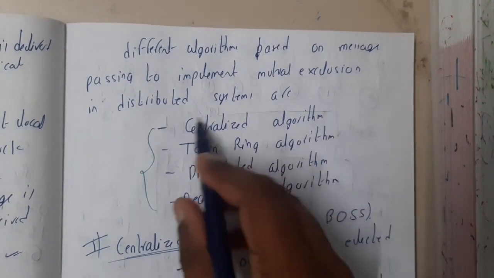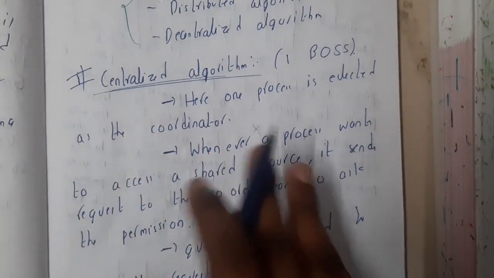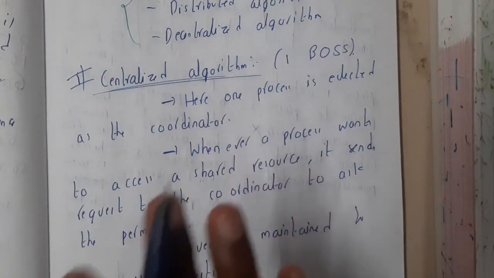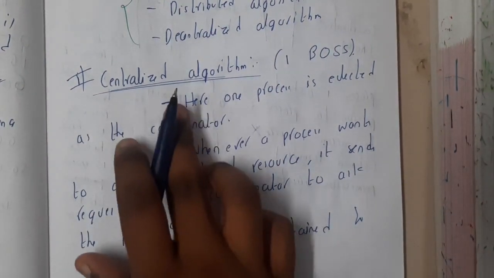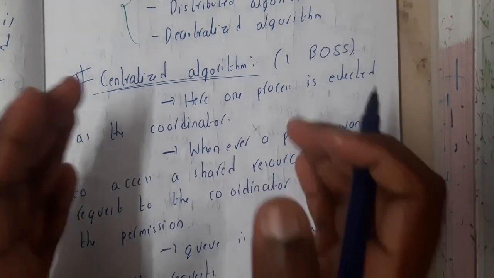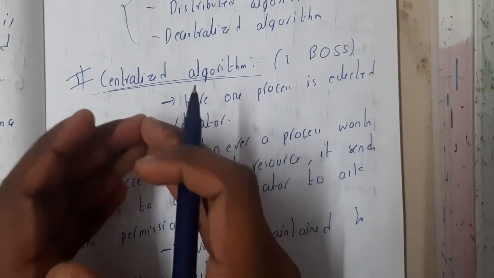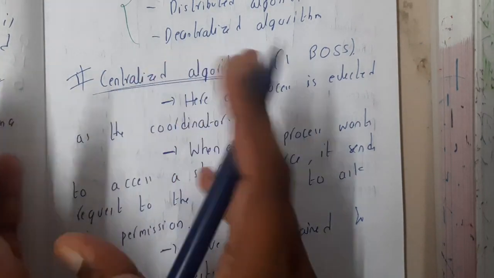In this lecture we'll be discussing the centralized algorithm. These algorithms are really easy to understand and simple, so there is nothing to worry. Just concentrate for 5 minutes, it will be done. Centralized algorithm. In the bracket I wrote one boss. Basically, centralized means there will be a center system who is the boss or the coordinator, in simple words, and he is the one who controls all the things.